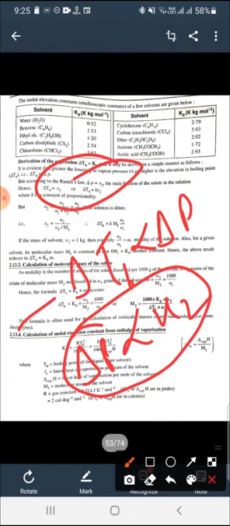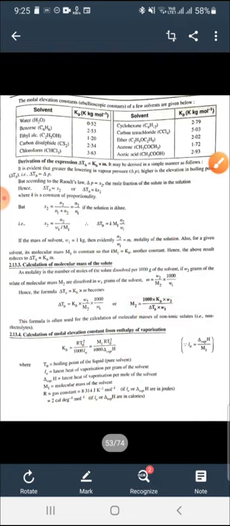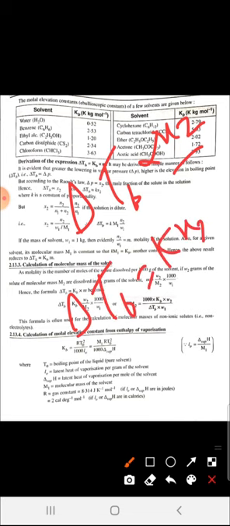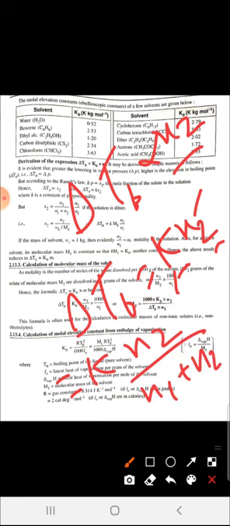So we can compare these two relations and write delta TB directly proportional to X2. When we remove the proportionality sign, we can write delta TB is equal to K X2, where K is the constant of proportionality. We can write X2 as n2, the number of moles of solute, upon the total number of moles. If the solution is dilute, we can neglect n2 in the denominator. So the equation becomes delta TB is equal to K n2 upon n1.